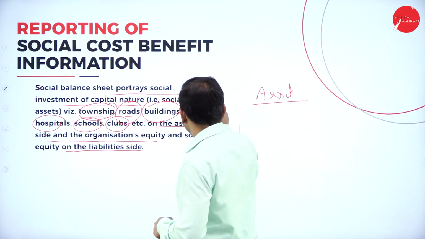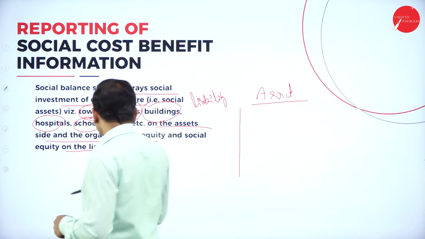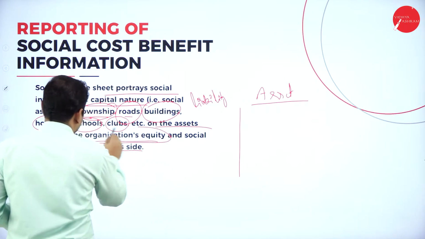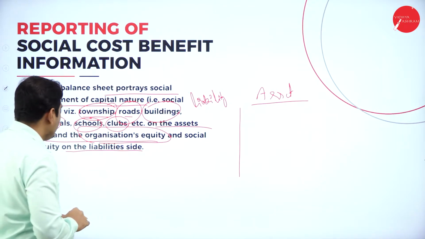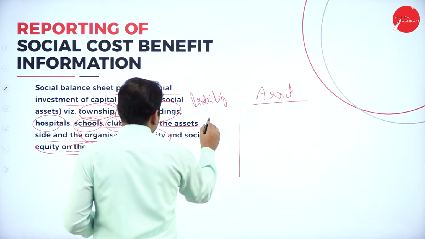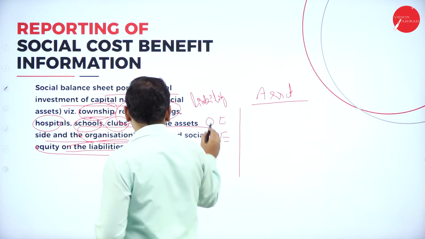On the liability side, the organization's equity. So what is the organization's equity? And also the social equity on the liability side. So on the liability side, organization's equity and social equity we can show.